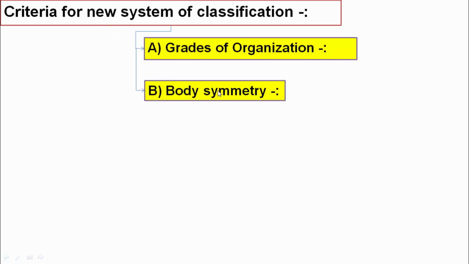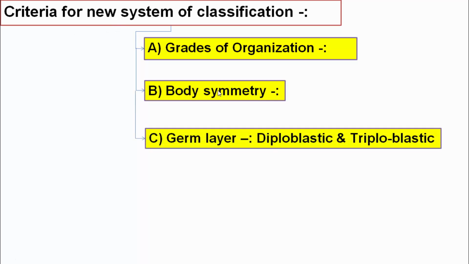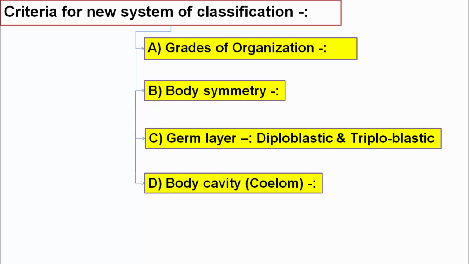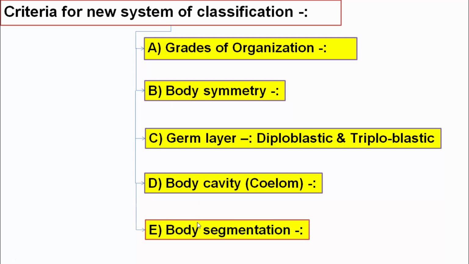You can also classify them with the help of germ layer, and with the help of body cavity. The body cavity is called the coelom. Then the fifth part is body segmentation. You can classify the animals with the help of body segmentation.